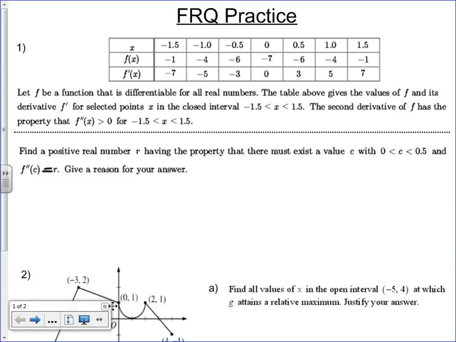What are we given? A table of X's and Y's, X's and Y's and the Y primes. This is one of the AP guys' favorite ways to give you information and ask you what you know about it. And your answer, like in your head, should be, I don't know much.